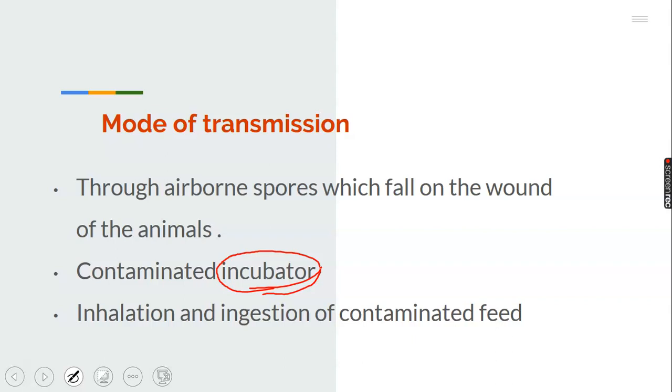3. Inhalation and ingestion of contaminated feeds. When the feed given to the animals is contaminated, then the healthy animals can be affected. When animals affected by aspergillosis feed on a particular food, and healthy animals come in contact with it, inhale from it, or ingest it into their body system, such healthy animals can also be infected by aspergillosis.